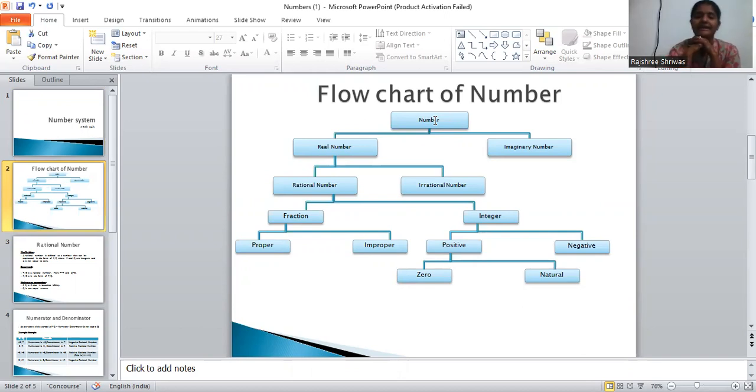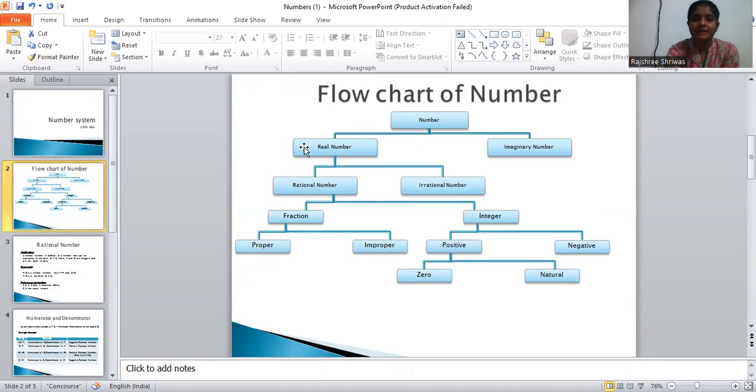And then it becomes a counting number like 0, 1, 2, 3, 4, 5, etc. So this is called the whole number. Natural number and whole number have only one difference, that is 0. Natural number always starts with 1, 2, 3, 4, 5 till infinity, and whole number always starts with 0 and then the counting numbers or the natural numbers.